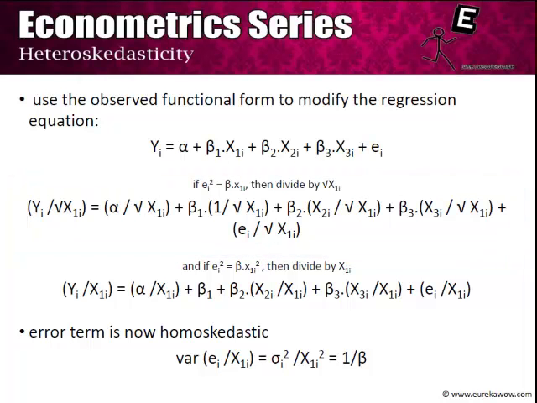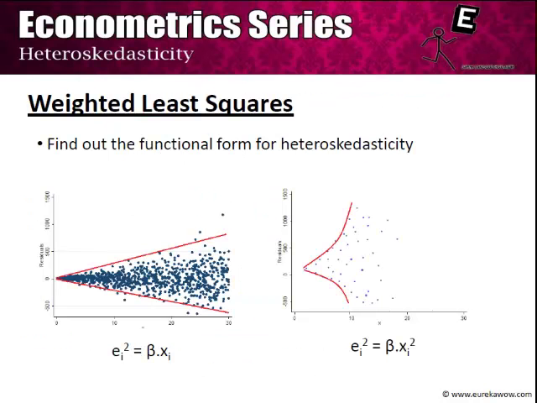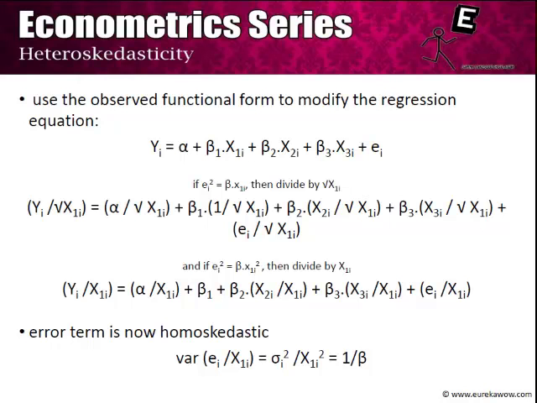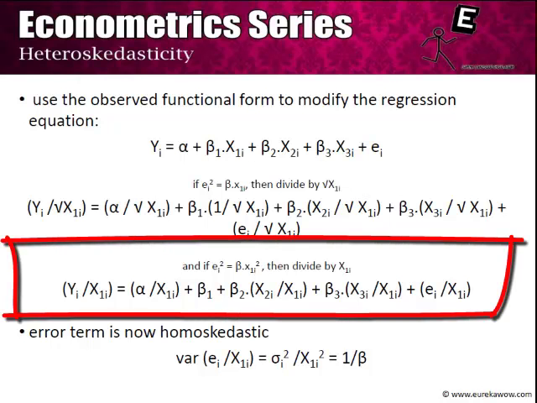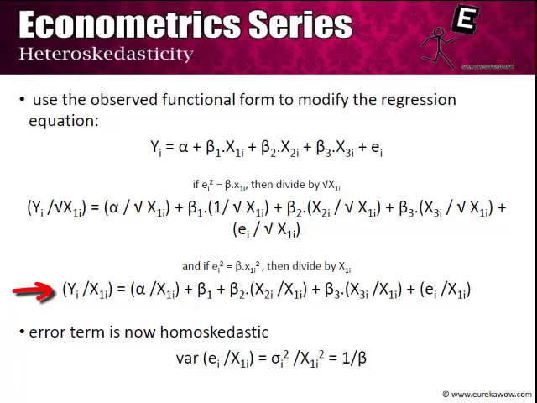Another case could be when ei square is proportional to x1i square, which is the right hand diagram of this slide. Then you divide throughout by x1i and you obtain a new regression equation in which every term is divided by x1i. In both these cases, you can observe that the error term is now homoskedastic. Take the second modified regression equation, in which we have divided throughout by x1i, in which variance of ei by x1i will be equal to sigma square by x1i square, which is a constant for all x's. A similar result can even be shown for the first population regression function that we have considered.